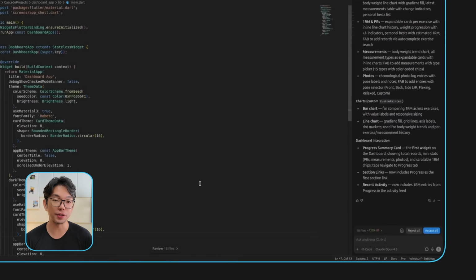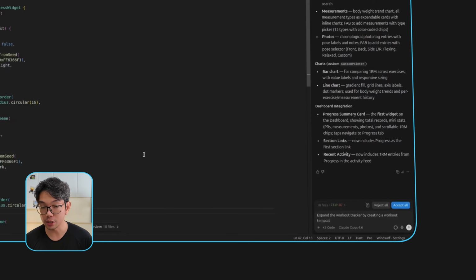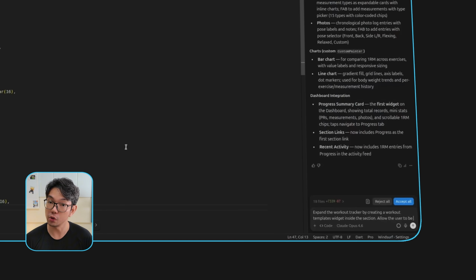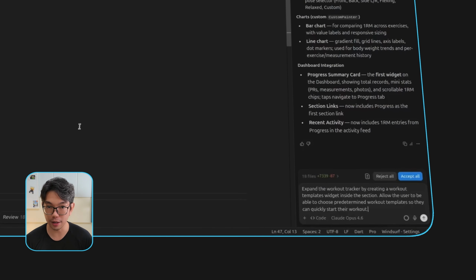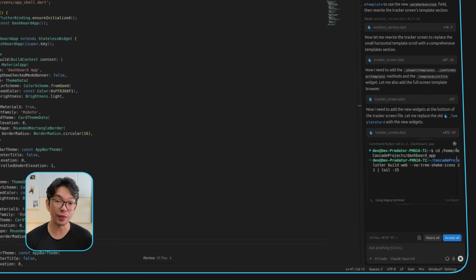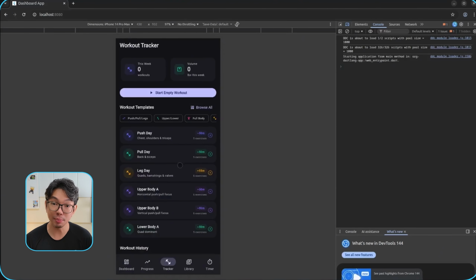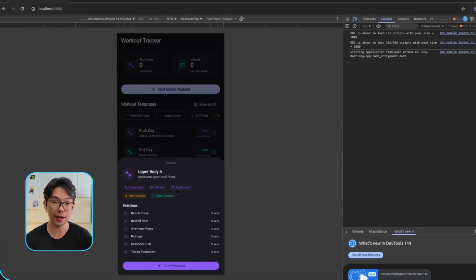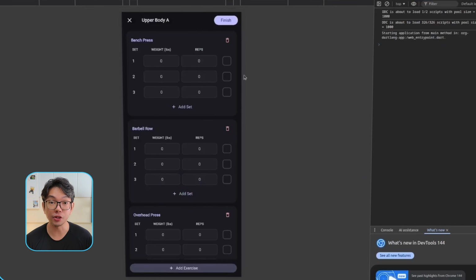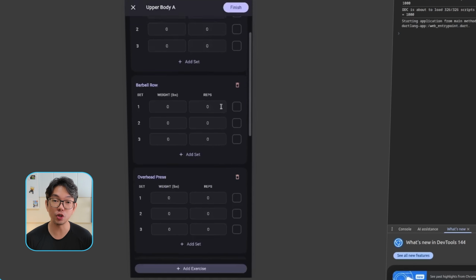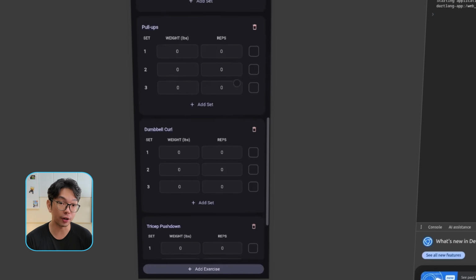And I'm going to prompt Windsurf with something like this. Expand the workout tracker by creating a workout templates widget inside the section. Allow the user to be able to choose predetermined workout templates so they can quickly start their workout. So with that, we're going to let it integrate the feature. And once the update is applied, we can now go into the tracker and see the new workout templates widget available. So I'll select one of the templates here, and you'll see that the exercises are automatically added into my workout log, and everything connects smoothly with the existing tracker functionality.